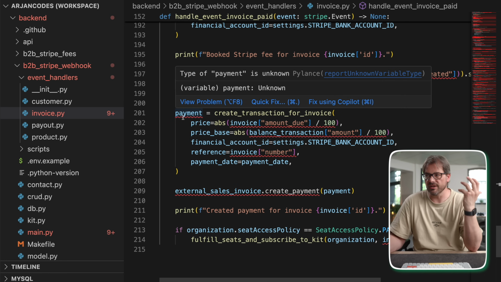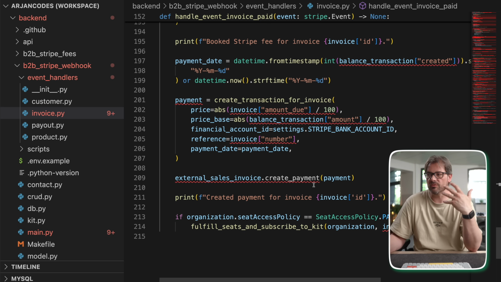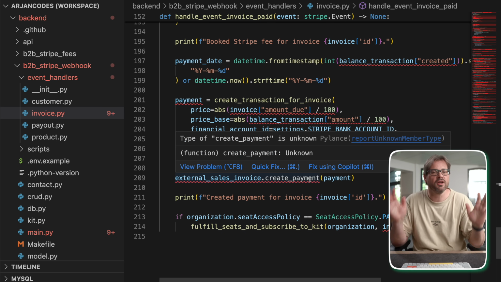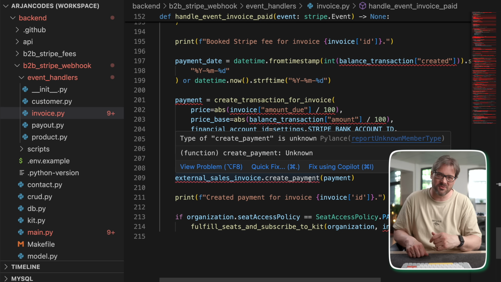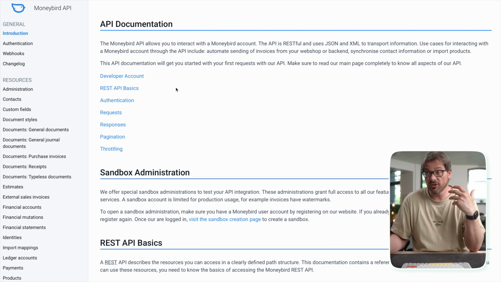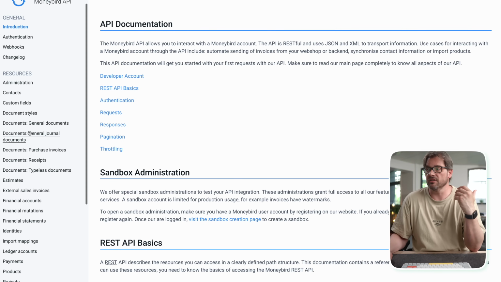So in this case, we create a transaction, for example, and then we book the invoice to that transaction. It's a whole accounting thing. I don't want to bore you with that. I don't really like doing accounting, so I just want to automate it so I can forget about all of that. Now, like I said, we are using Moneybird as an accounting system, and that's basically an API.